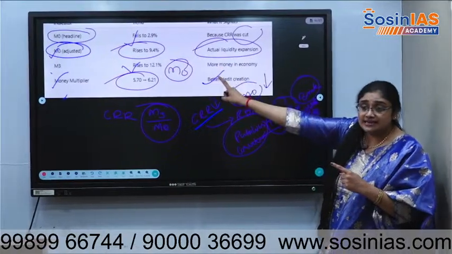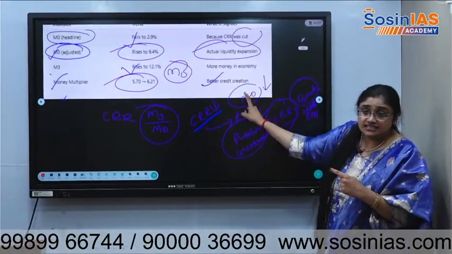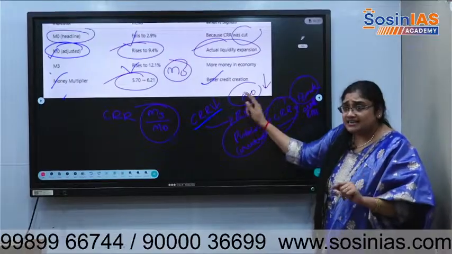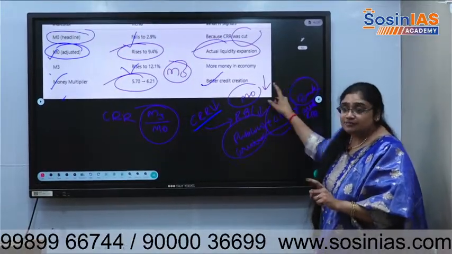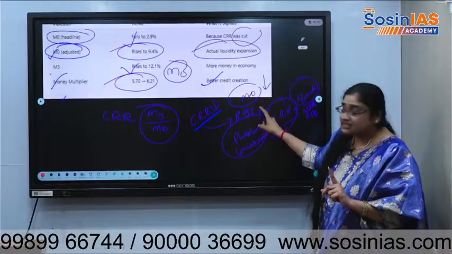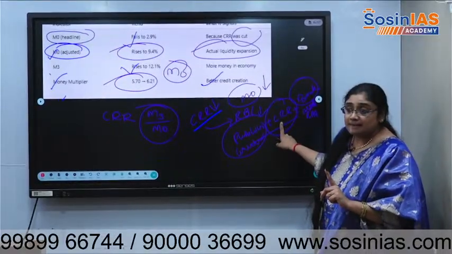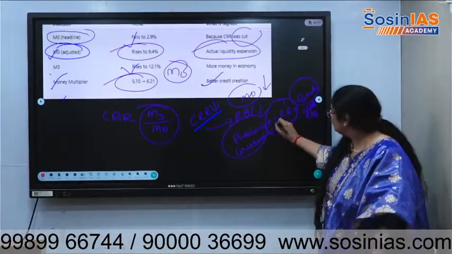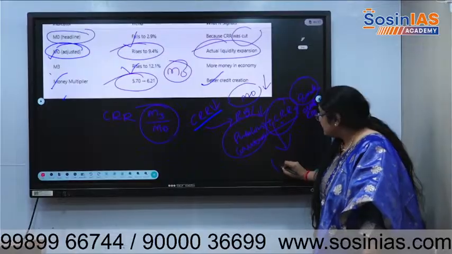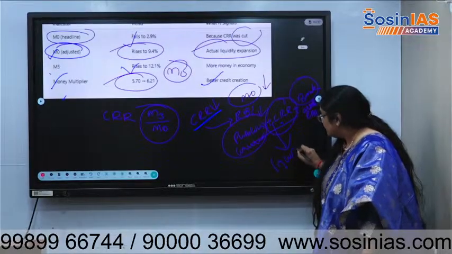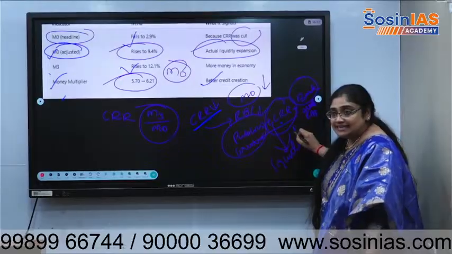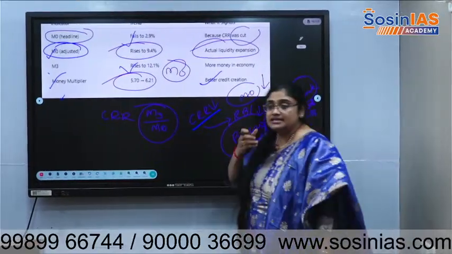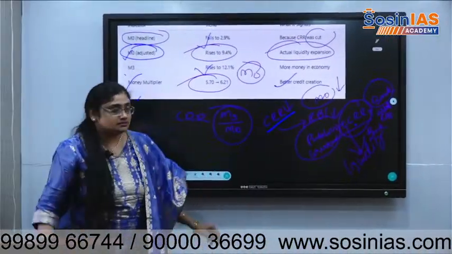Headline, did you understand? Headline, adjusted, did you understand? Same concept. But in reality, if we see, the rate might be less because we have reduced CRR. But because of CRR reduction, what is actually increasing? Liquidity is increasing in the market. Banks can lend more, which is adjusted M0. Understood?